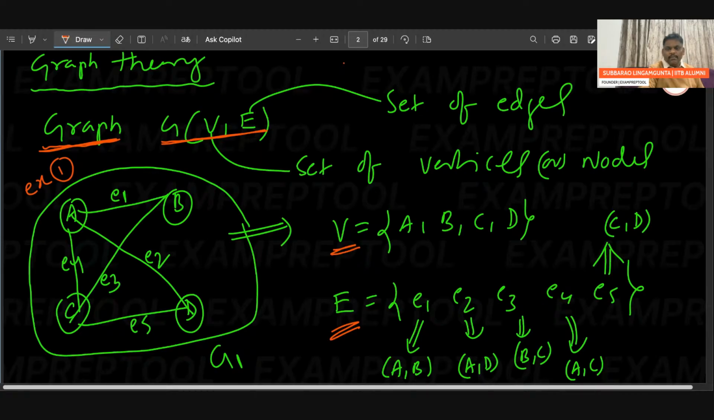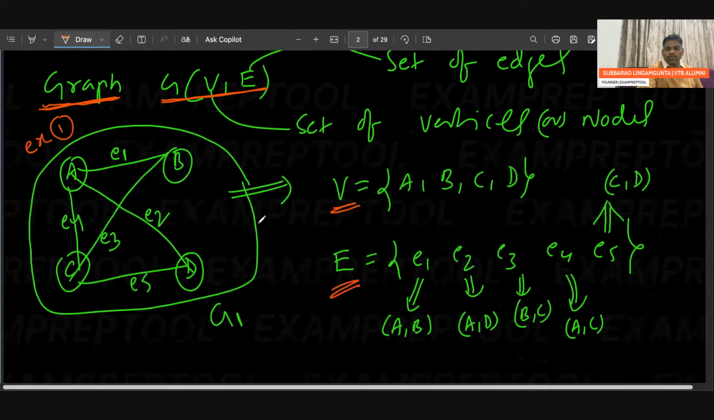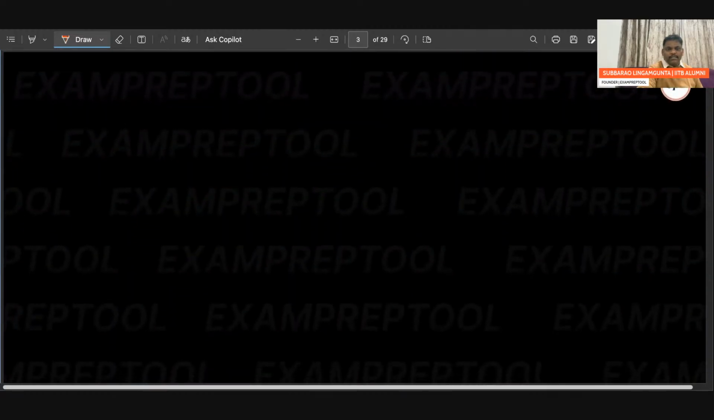So the graph definition is very simple: a combination of vertices and edges, and one example I have given. Okay, fine. Now we can move to the next one. Can you see the next one? Take example 2 also.